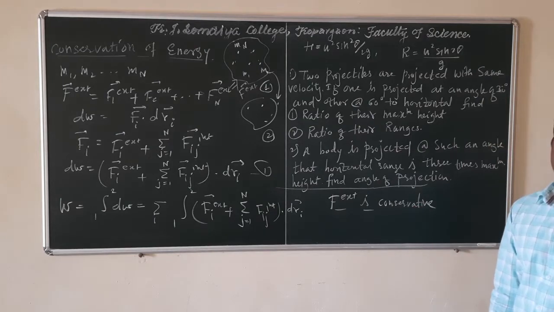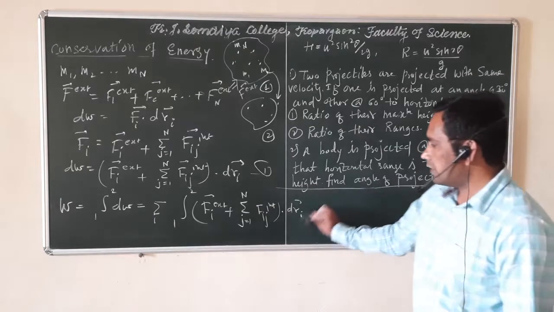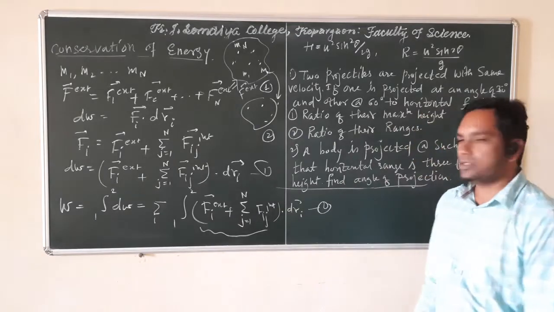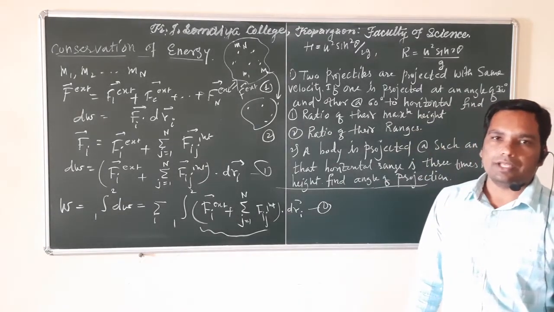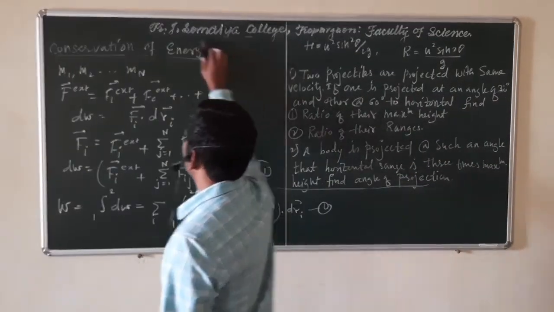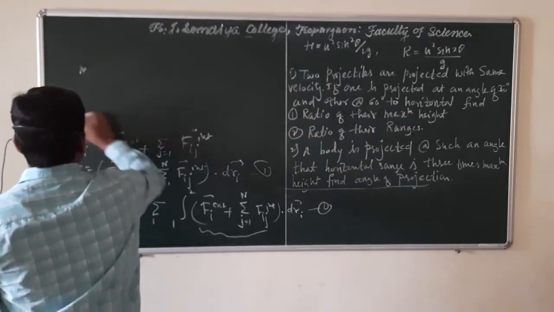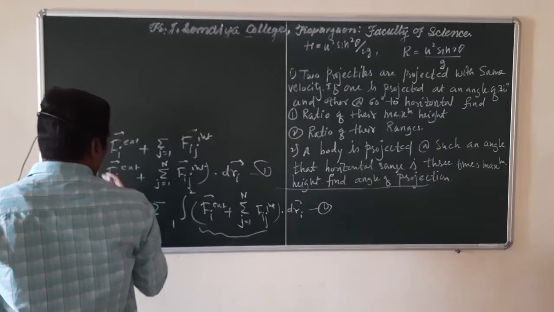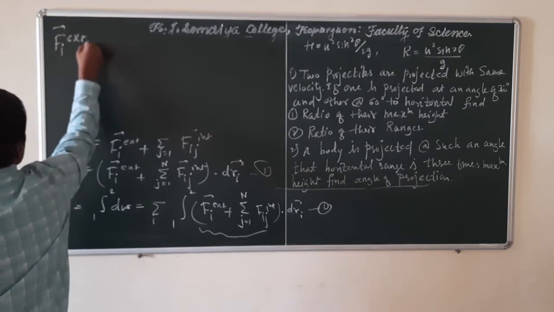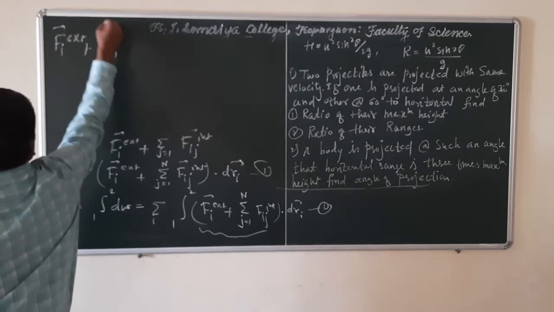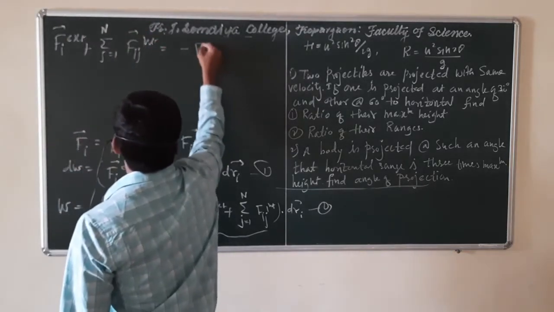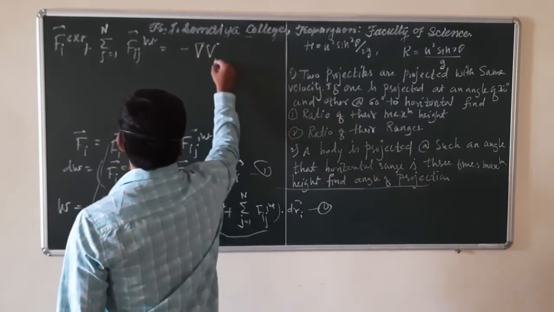gradient of potential. Which means in equation 2, we can replace this force by some negative gradient of potential, which means we can write, F_i external plus summation over j running from 1 to n of F_ij internal as minus gradient of V_i.